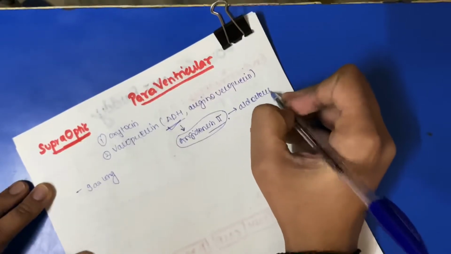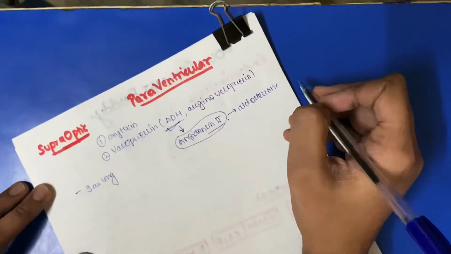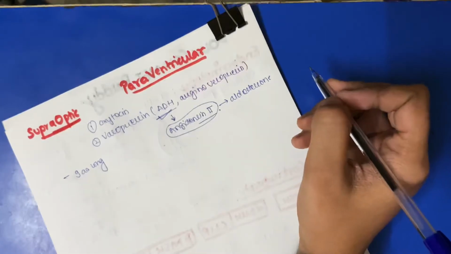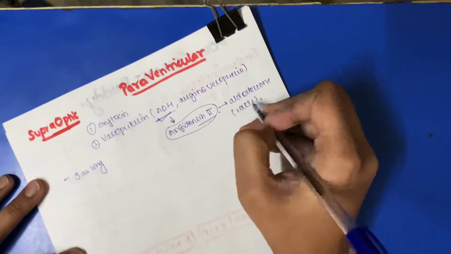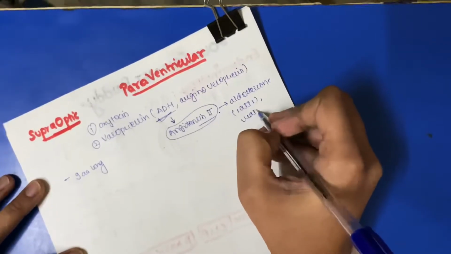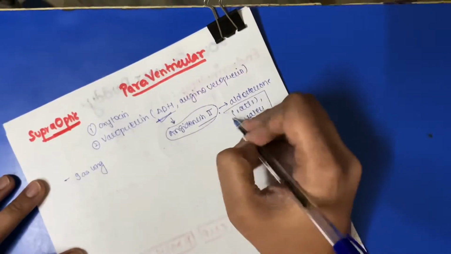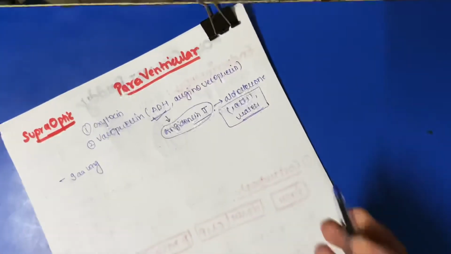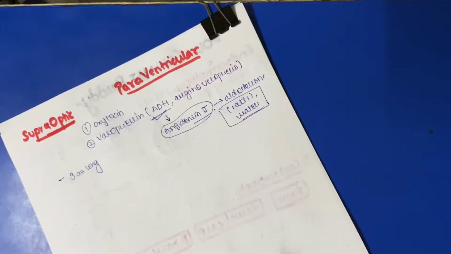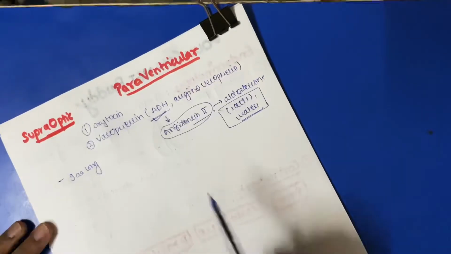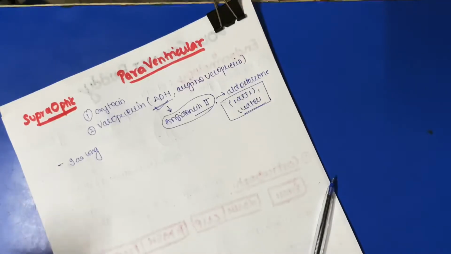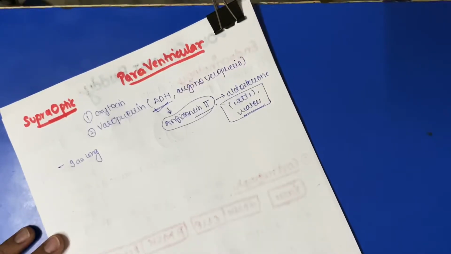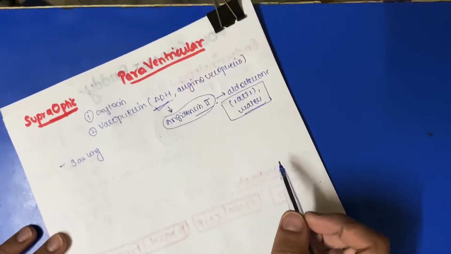Aldosterone will absorb more salts, and when the salts are absorbed in the body, the water is also absorbed, as you know from the osmolarity principle. So water and salts are absorbed. And vasopressin is released in the body if you are sweating excessively and the blood volume is decreasing.